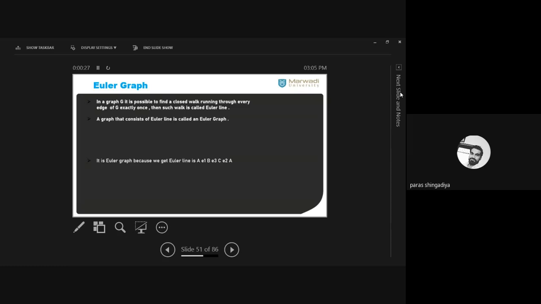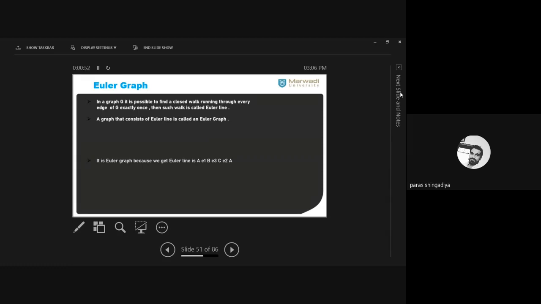So in the last lecture we discussed Euler graph and Hamiltonian graph, its definition and its counter example, in which case we can say a given graph is a Eulerian graph and the given graph is a Hamiltonian graph or not. Okay. So what is the condition of Eulerian graph?